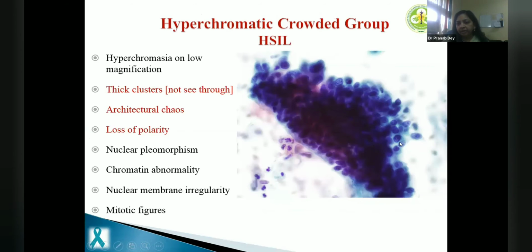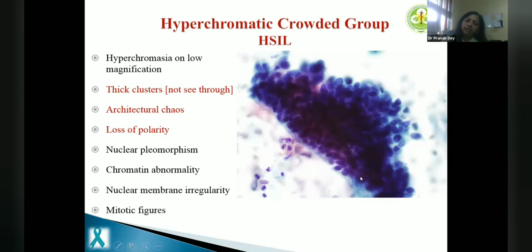So if you have cells with cytoplasm all around, they are mostly squamous. First of all, ask yourself, is it a squamous microbiopsy or a microbiopsy coming from glandular cells? If these are thick, you cannot see through the center, they are mostly HCl microbiopsies. And look at the architectural chaos.